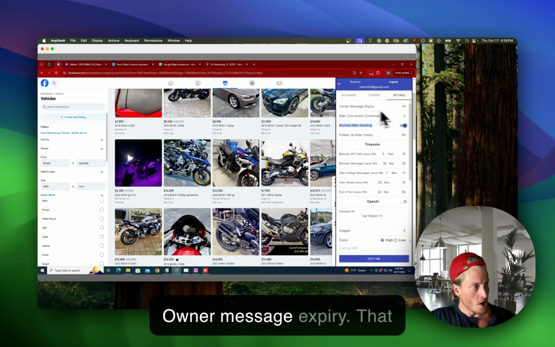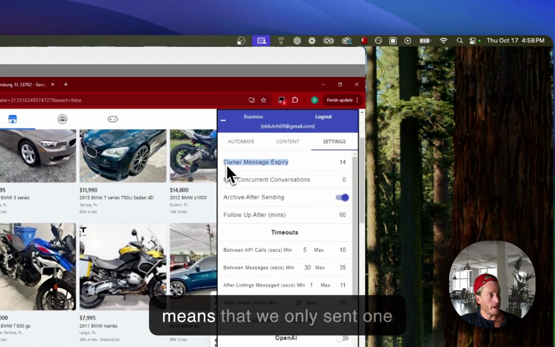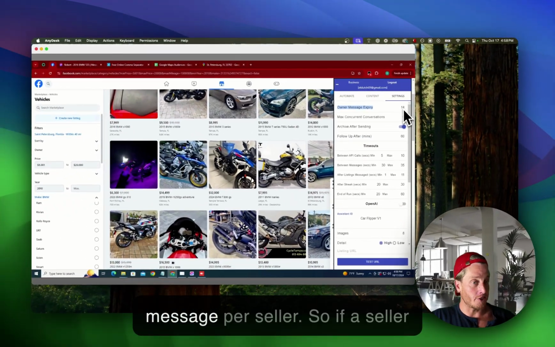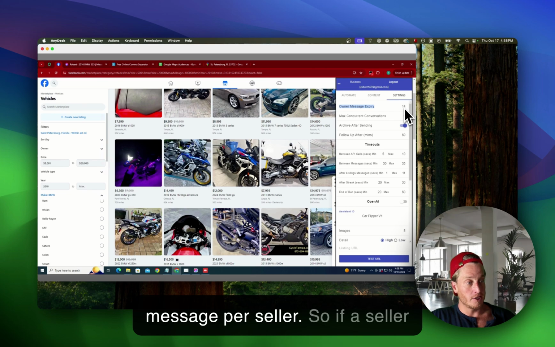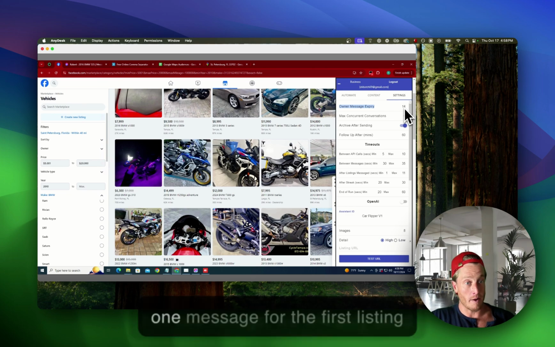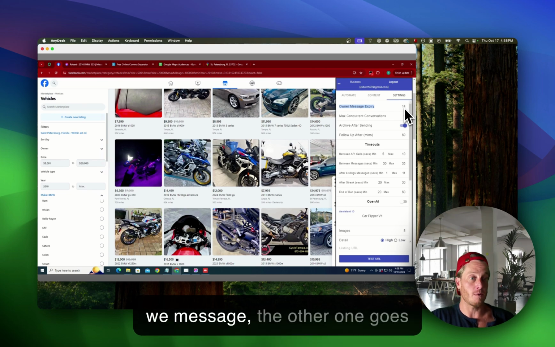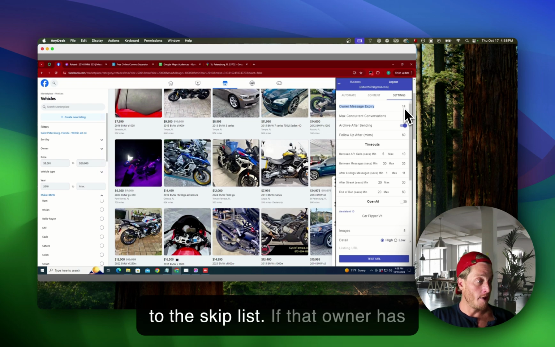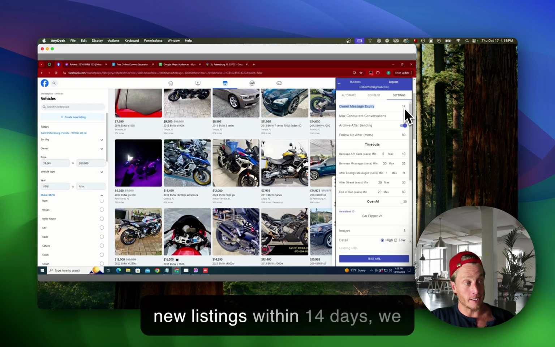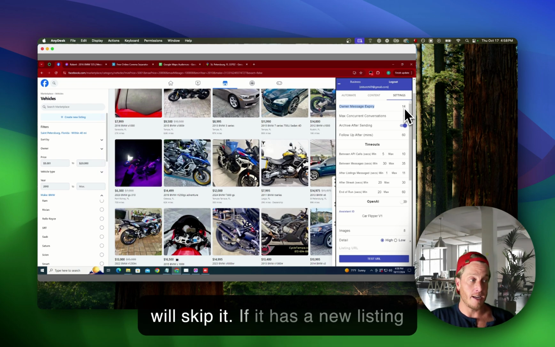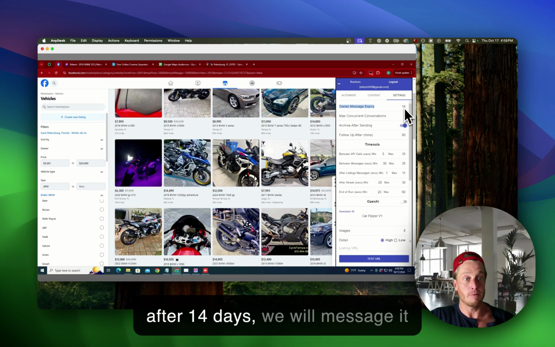Owner message expiry, that means that we only send 1 message per seller. So if a seller has 2 listings, we will only send 1 message. For the first listing we message, the other one goes to the skip list. If that owner has new listings within 14 days, we will skip it. If it has a new listing after 14 days, we will message it again.